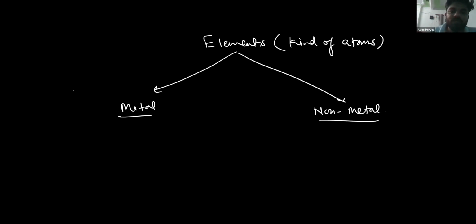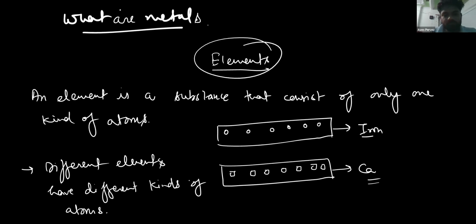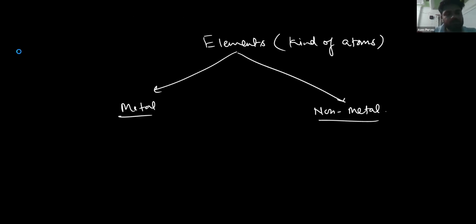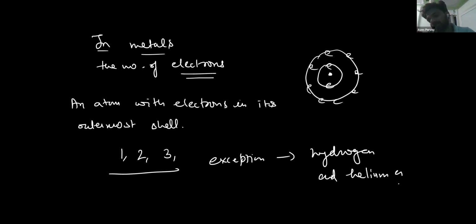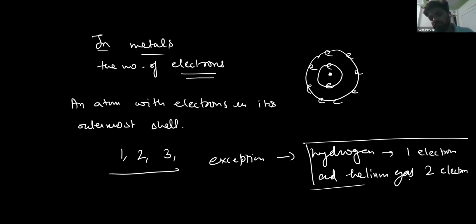So the exception is hydrogen and helium gas. They are not metals. Now you understood the definition of metals.